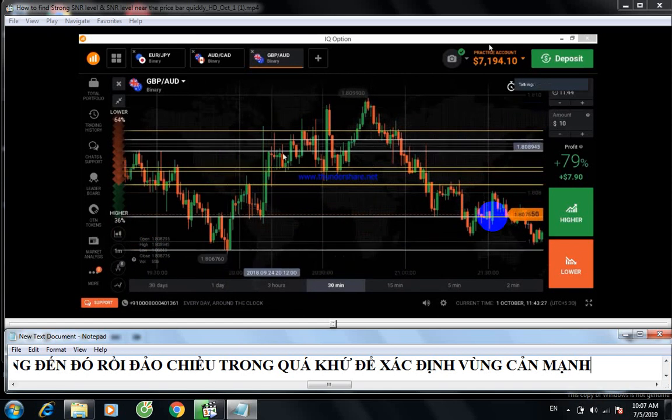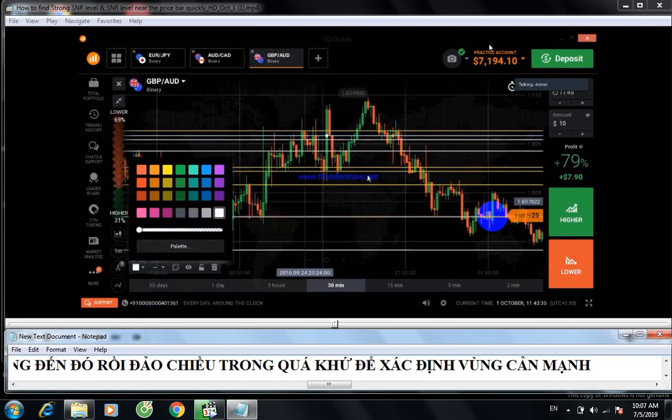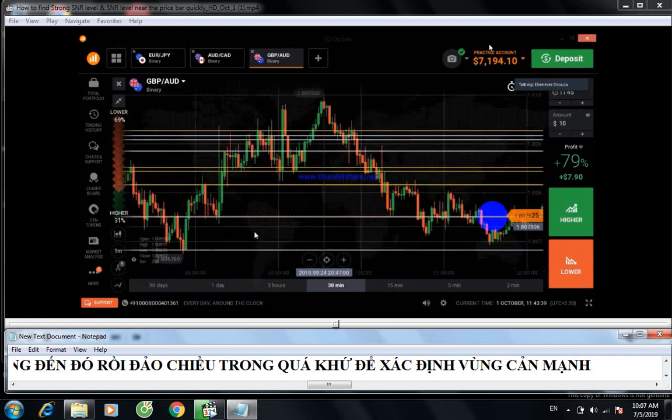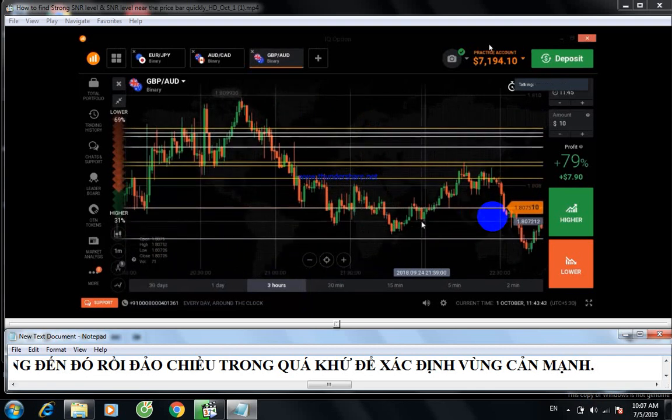This whole area, this one also. Okay, I draw these levels. So we need to check whether the levels are working or not.